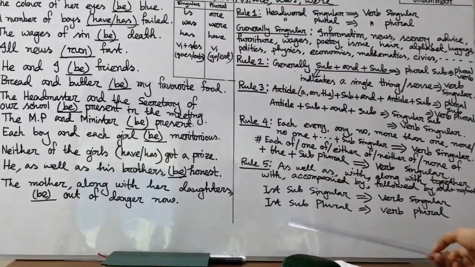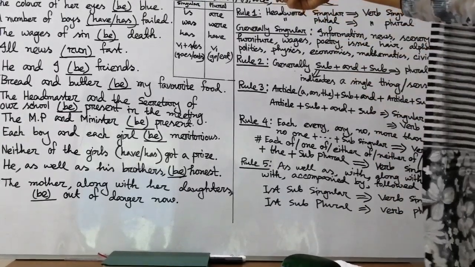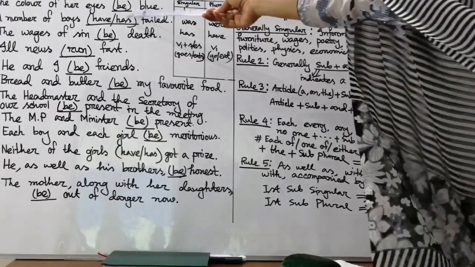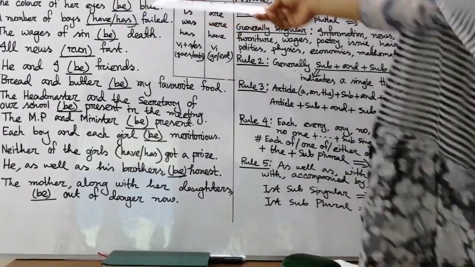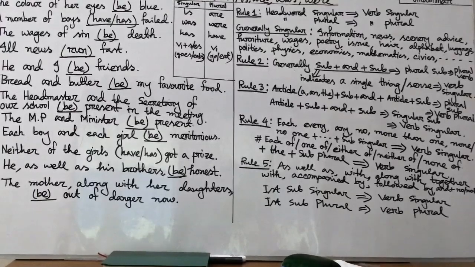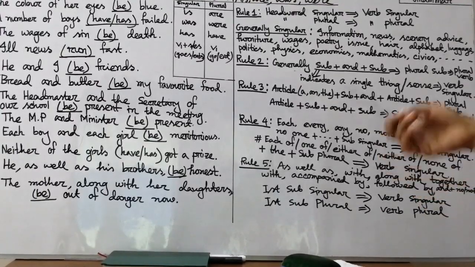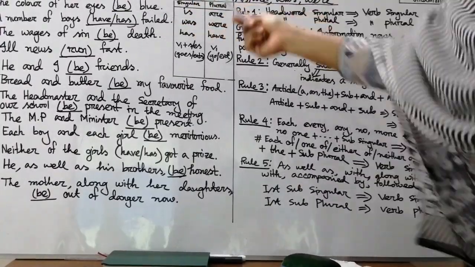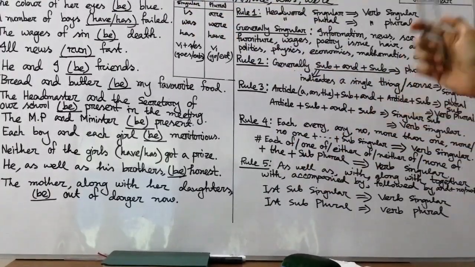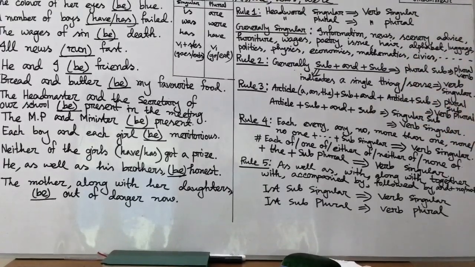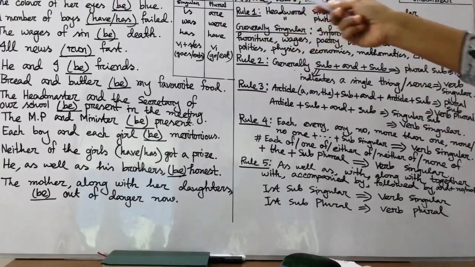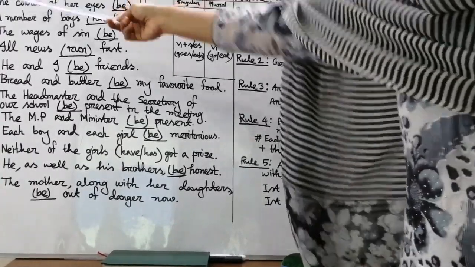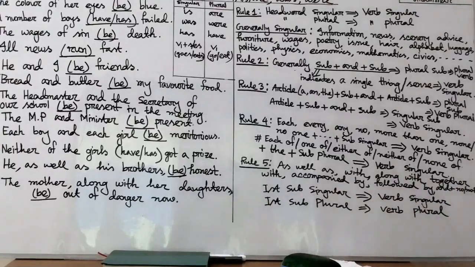In a subject, which will be the head word in the first sentence? The color. Then what will be the correct answer here, my dear students? Is or are? Yes, you are right, is. But if you think that eyes is the head word, then you will write down are, then you will get 0. So we have to at first find out the head word of a subject. The color of her eyes be blue. So your head word is color, and this word is singular.